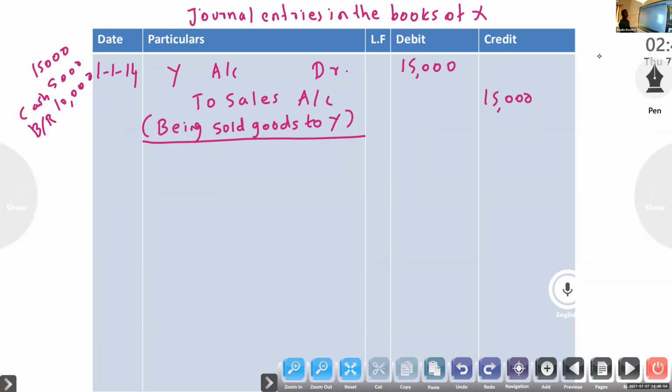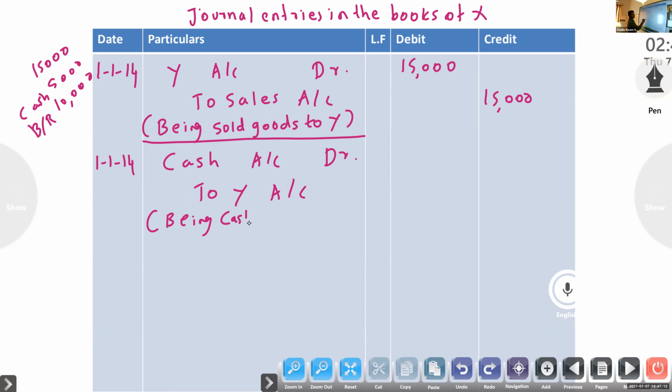If it is a bill, it means bills receivable account to Y. We get cash, so cash account debtor to Y account, being cash received from Y. Only cash received, it is enough. 5,000.